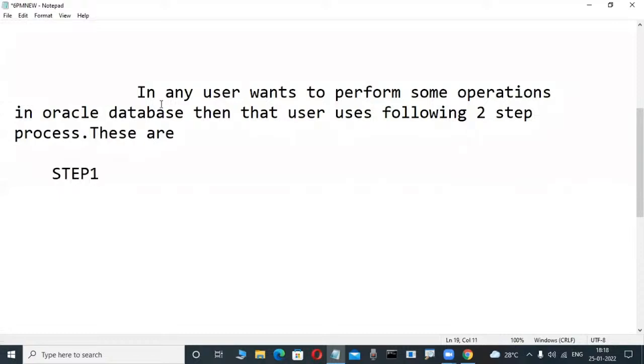Through the diagram we can understand. Step one: connect. What connect means, we are starting today. For example, write it: SQL Plus tool. What is this SQL Plus tool really? Is it created, installed, or automatically installed? I will tell you, don't worry.